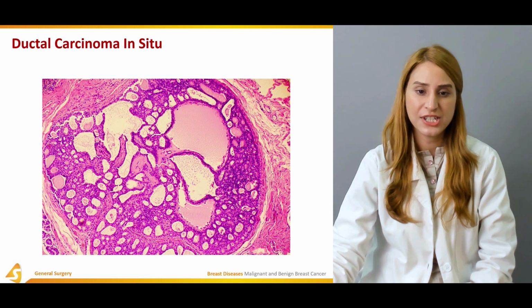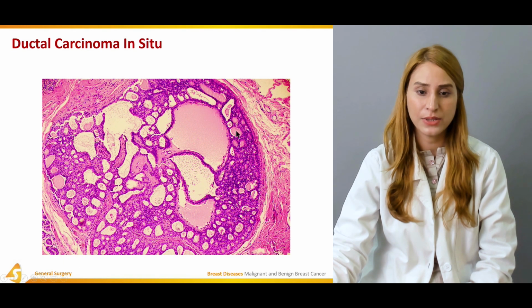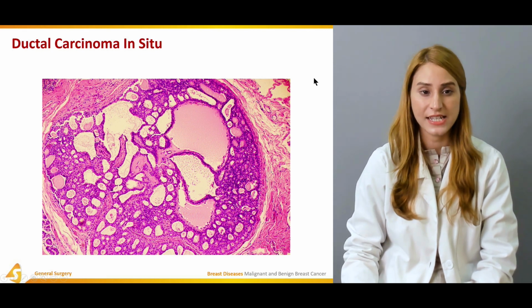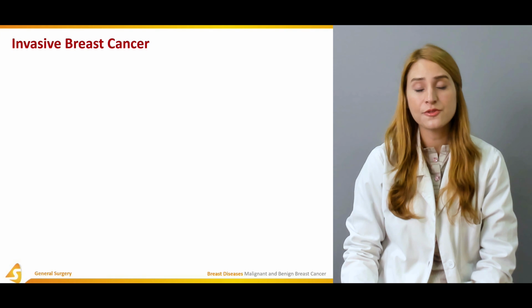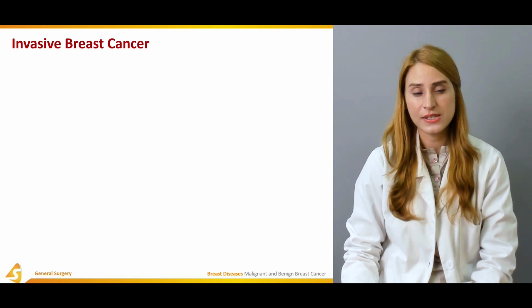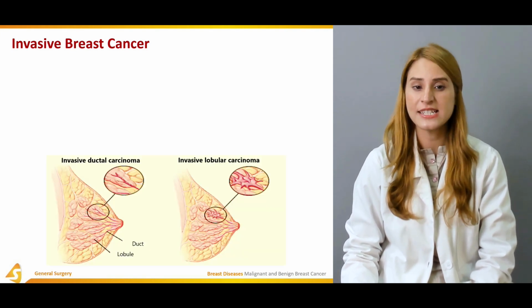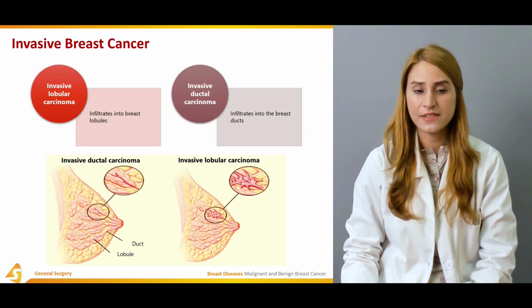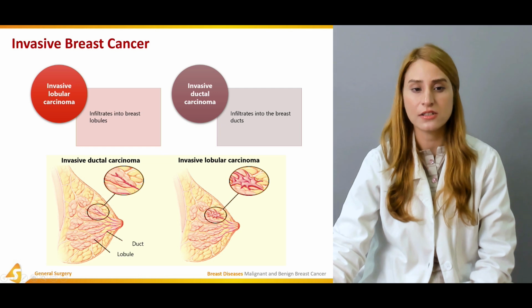So you can also appreciate this is the ductal carcinoma in situ, and you can see the dilated ductal system, and you can appreciate that there's an increased nuclear to cytoplasmic ratio, and there's a lot of proliferation of these smaller cells. So this was about ductal and lobular carcinoma in situ. Now we're going to talk about the invasive breast cancers, so invasive lobular carcinoma and invasive ductal carcinoma.